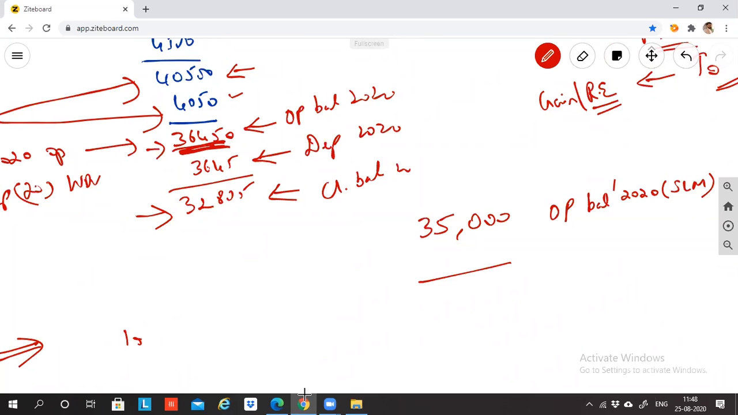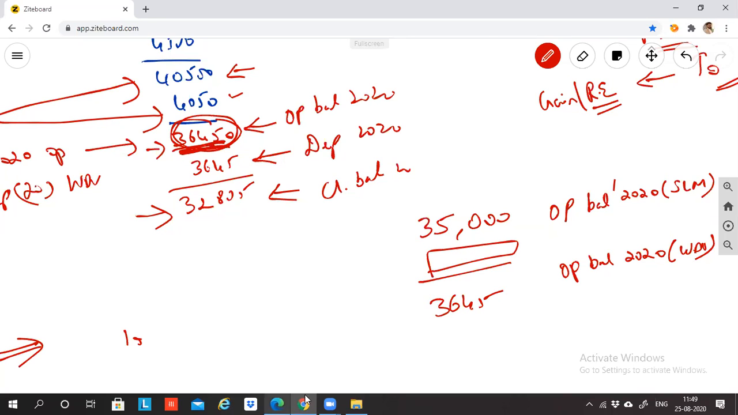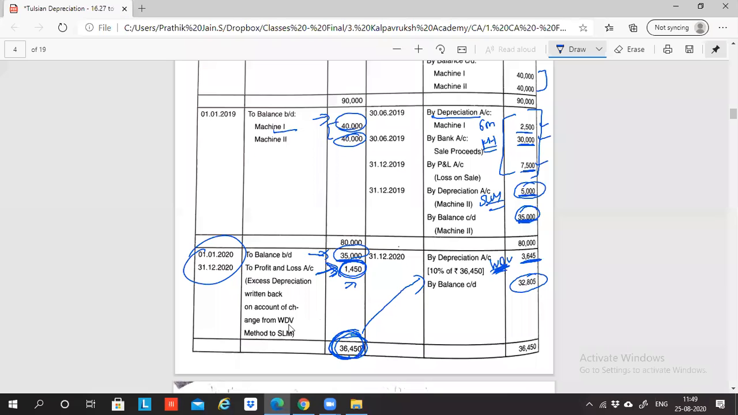என்னோட டார்கெட் என்னது? My target is that the opening balance of 2020 should be as per WDV. As per WDV, my target is 36450. So what is the difference? The difference is 1450. So 35,000 which comes from SLM, and on that opening balance I add 1450. If I am adding, automatically I'll get the WDV opening balance of 2020. As per WDV, whatever the opening balance should be, that opening balance automatically will come.